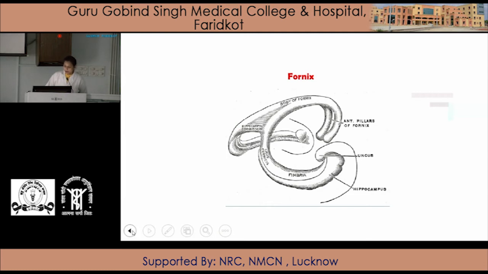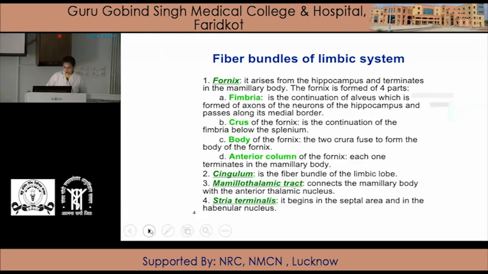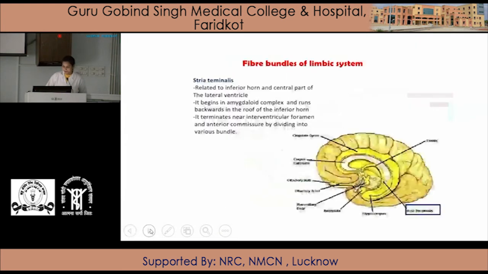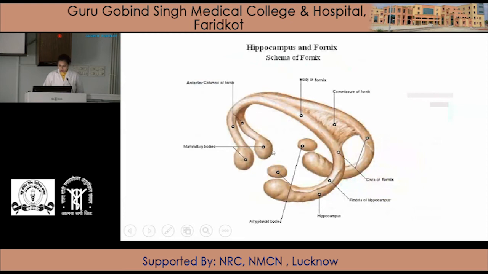Fimbria is the continuation of the, so there is the fornix. We start from the hippocampus and end in the mammillary body. It consists of fimbria, crus, body, and columns: 1, 2, 3 and 4.